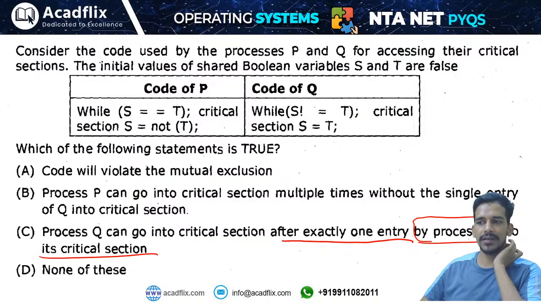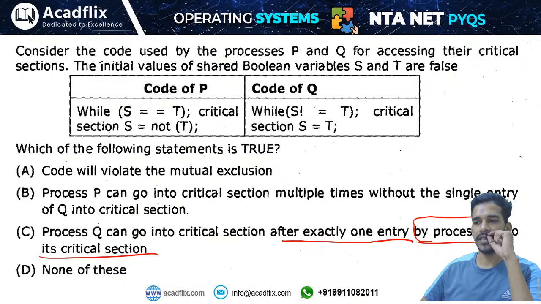Supreet, please check the options. In the options, they are not asking about the progress requirement. Nowhere in the question are they asking about the progress requirement. Simply see whatever is in the options, and eliminate the options.